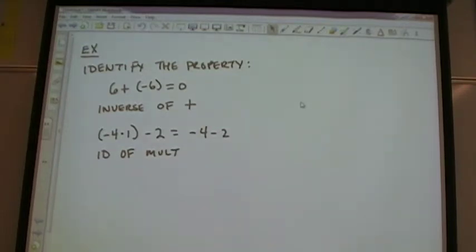Example, identify the properties here. First one, 6 plus a negative 6 equals 0. Should be showing the inverse property of addition.